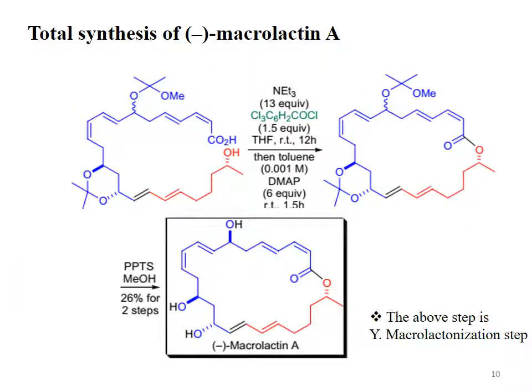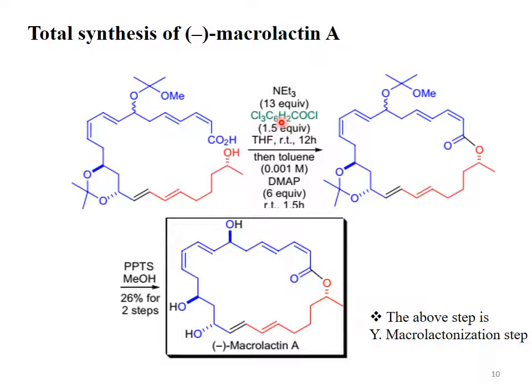This is the reaction which is showing the total synthesis of levorotatory macrolactin A. So this one, see the reactant. The reactant on one side contains a carboxylic acid group, and on the other side it has the hydroxyl group, which is shown below the plane. The stereochemistry of the hydroxyl group is below the plane. So the reactant is hydroxycarboxylic acid.